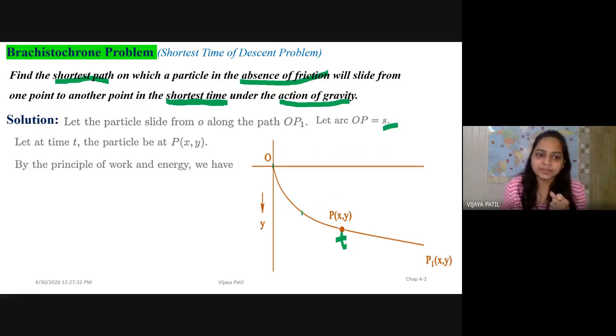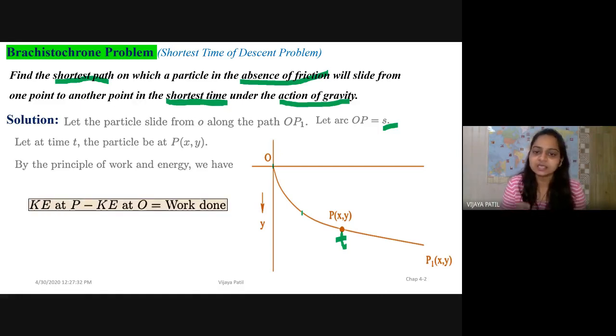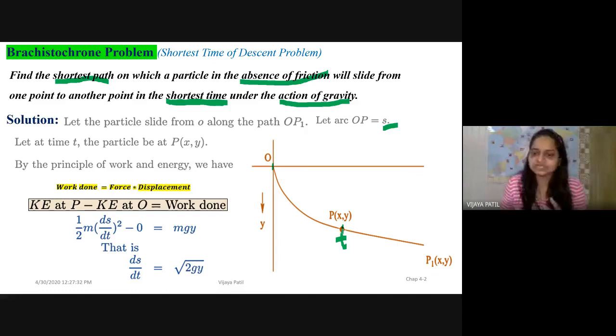Fine. Now, the principle of work and energy. What is the principle of work and energy? It says that the work done on the particle is nothing but the difference between the kinetic energy at two different points. Here we have to consider the kinetic energy at P minus the kinetic energy at O. Work done is nothing but force into displacement. So what is the kinetic energy? It's half m v squared.